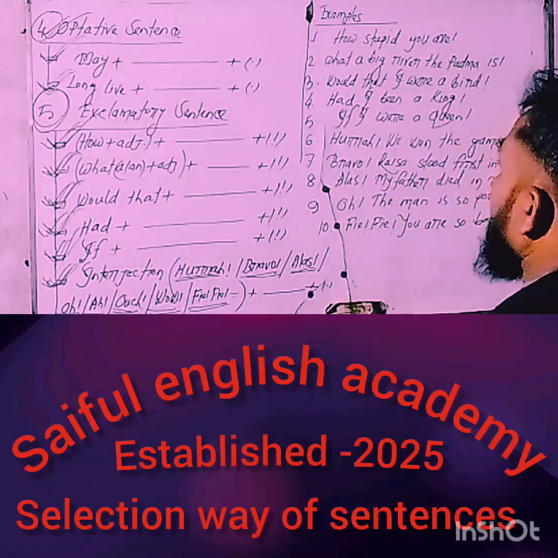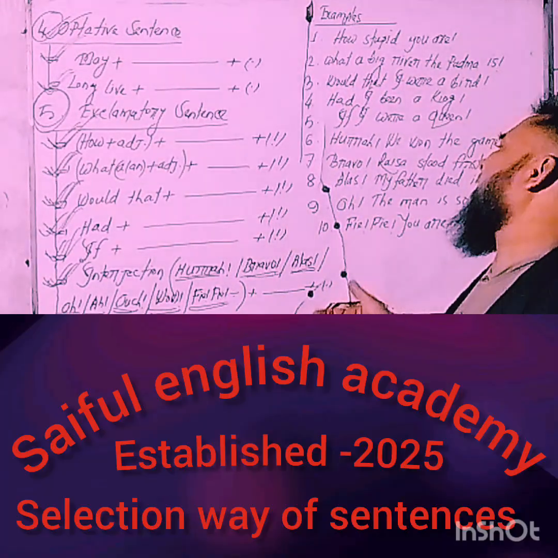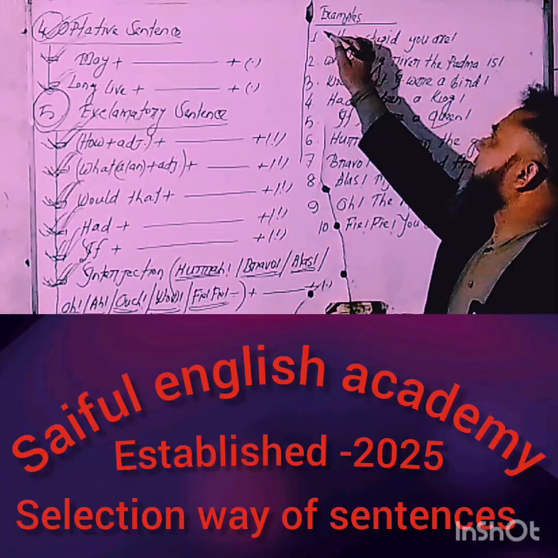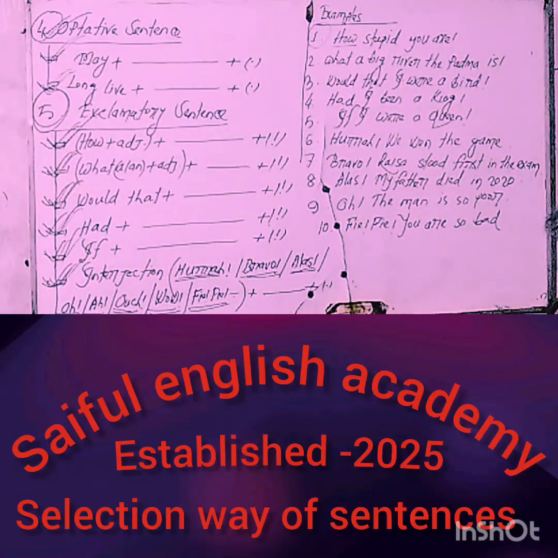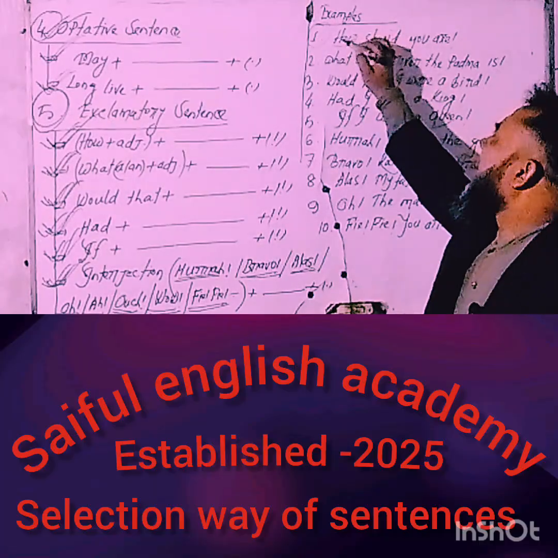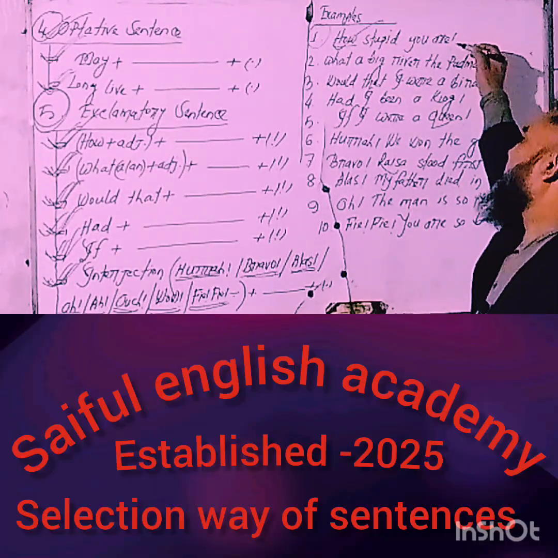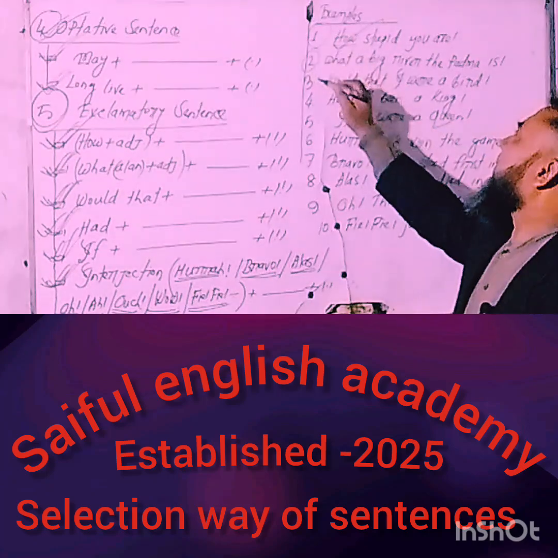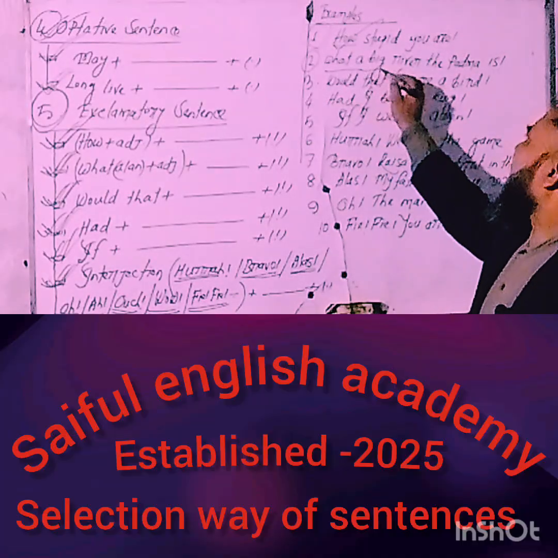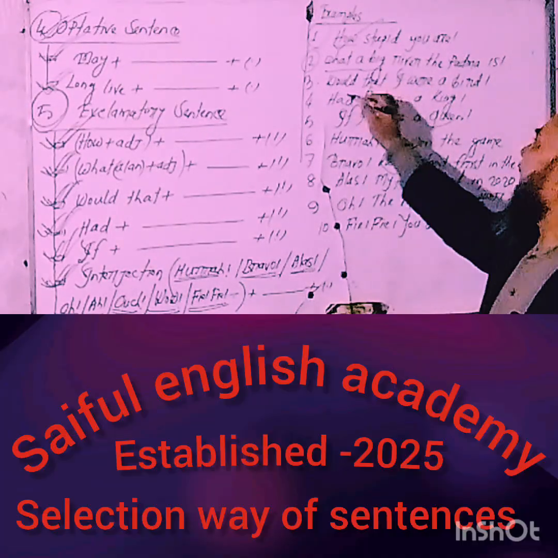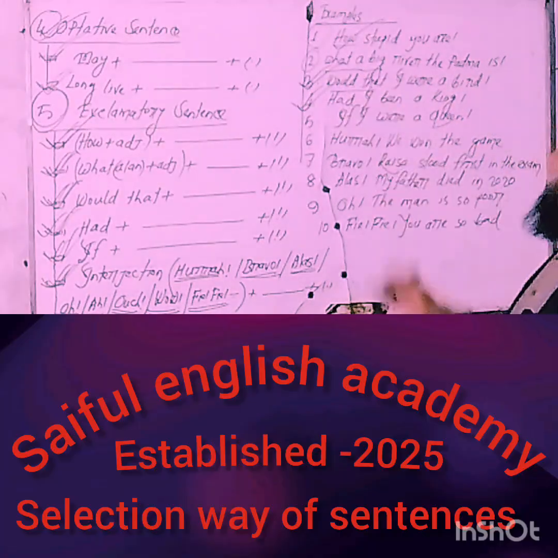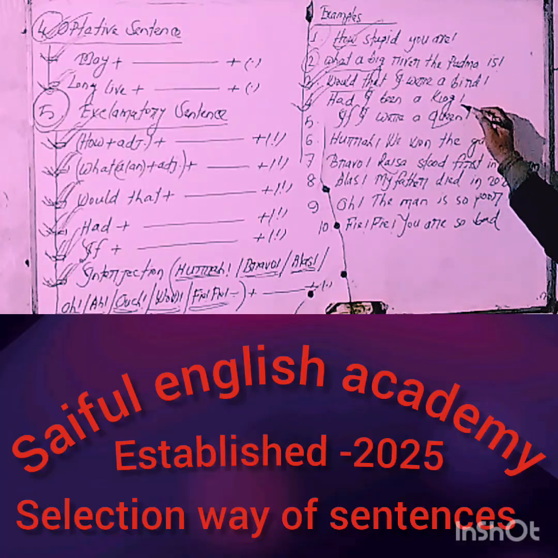My dear learners, with reference to this identification of an exclamatory sentence, I have written some examples on the board. So take a look at the board and try to understand. Number one, how stupid you are! This sentence starts with "How" and finally ends with the note of exclamation. So, my dear learners, we can consider this sentence an exclamatory sentence. Number two, starting with "What" plus adjective and ended with the note of exclamation. Number three, starting word "Would that", ended with the note of exclamation. Number four, starting word "Had", ended with the note of exclamation.